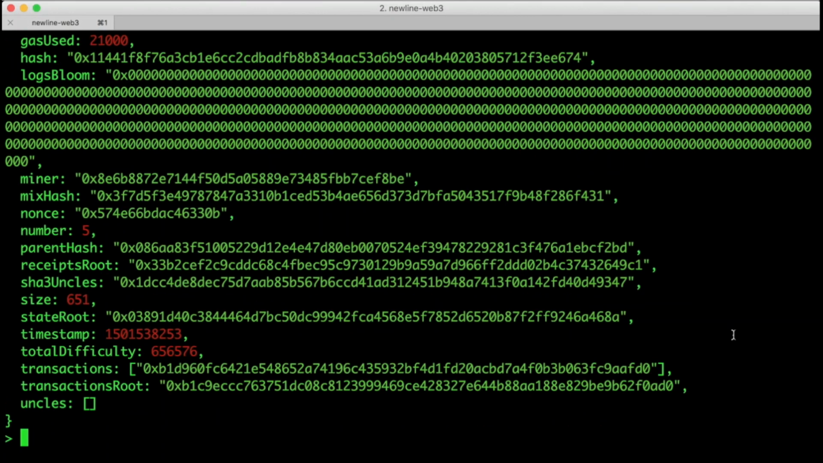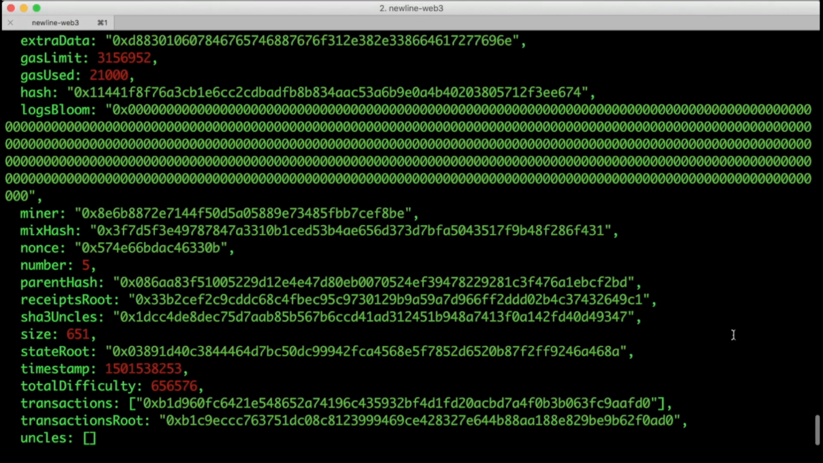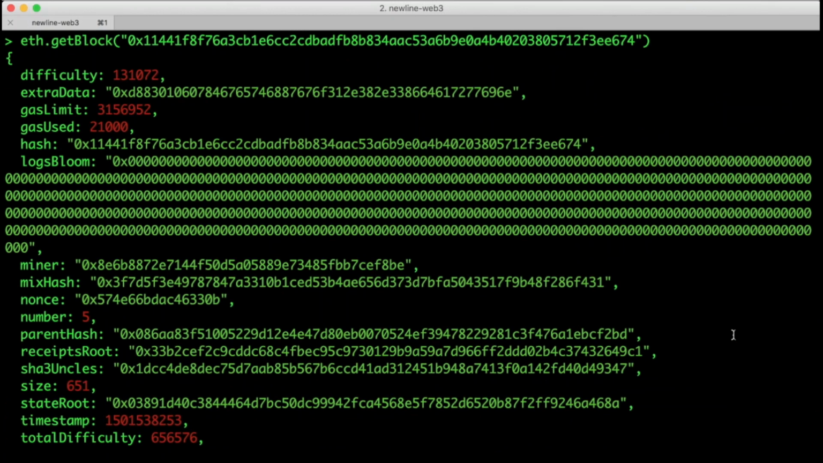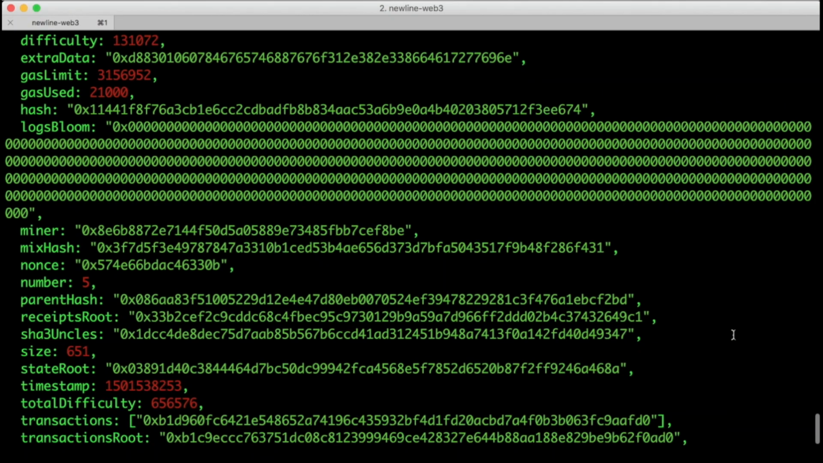There's a lot of data in here that will make more sense as we get further along, but take a look at the array of transactions and notice that it contains our transactions hash.